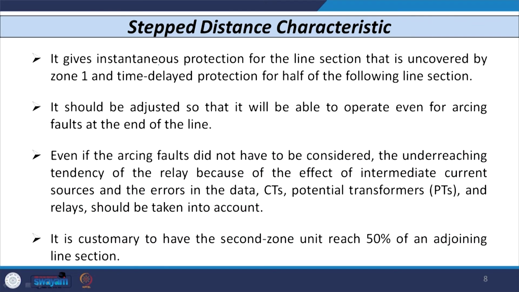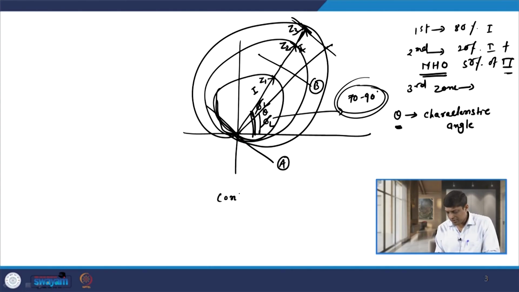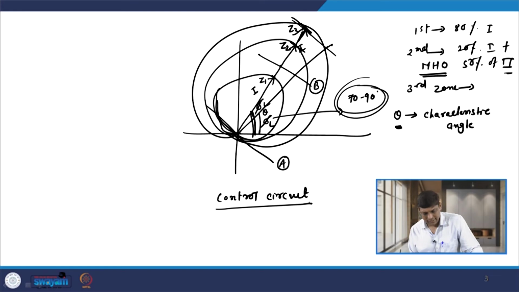Now, as I told you, there are 3 zones of the distance relay, and in zone 1 the distance relay operates instantaneously, whereas in zone 2 and zone 3 the relay operates after some time delay. So, to understand this, we have to draw the control circuit of the distance relay. So, let us see how to draw the control circuit of the distance relay.